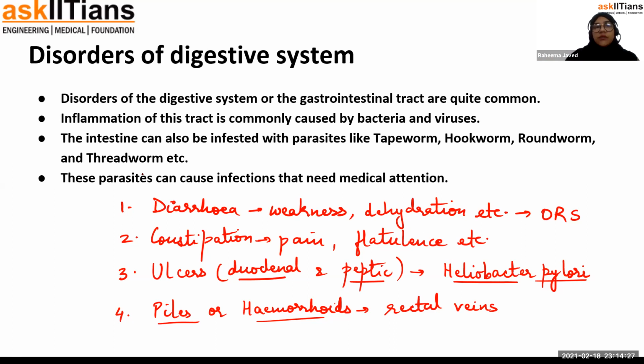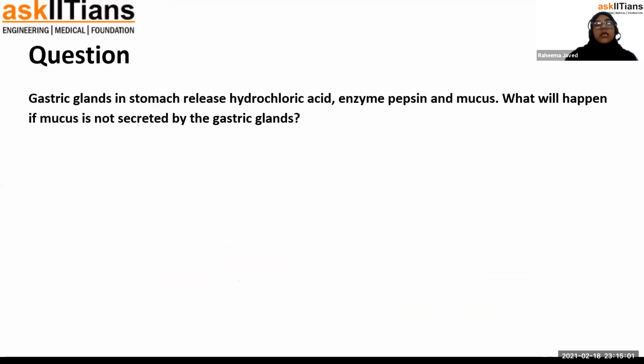Okay, so these are some of the diseases, along with the parasite infestation that takes place mainly in the intestine, like tapeworm, hookworm, roundworm, threadworm. These parasites can cause severe infections, which, if not treated properly and on time, can reach the brain also and start eating the brain. So these are some of the disorders, and with this we have finished the topic, and we are moving on to some questions.